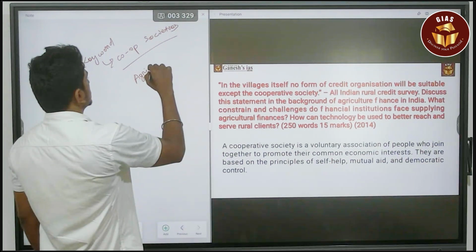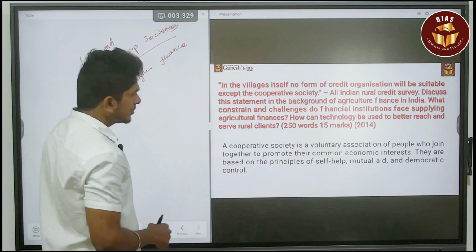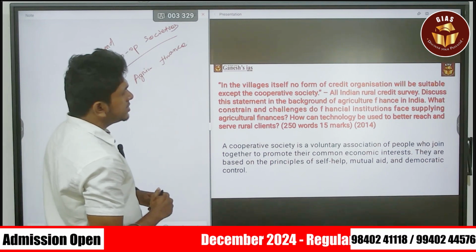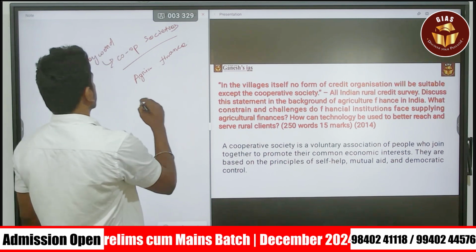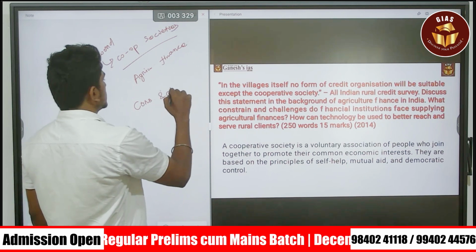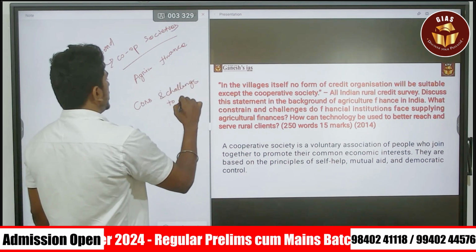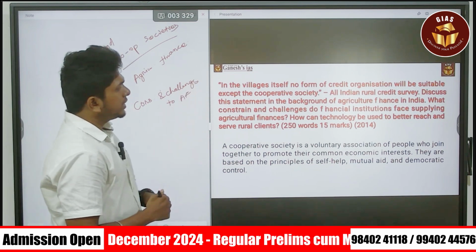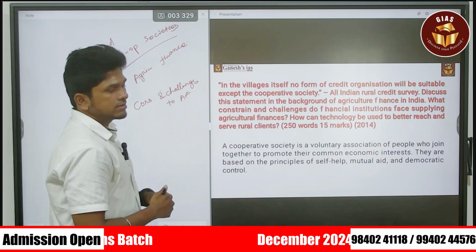Agricultural finance. Next, what constraints and challenges do financial institutions face supplying the agricultural finance? Constraints and challenges to agricultural finance. How can technology be used to better reach and serve the rural clients?